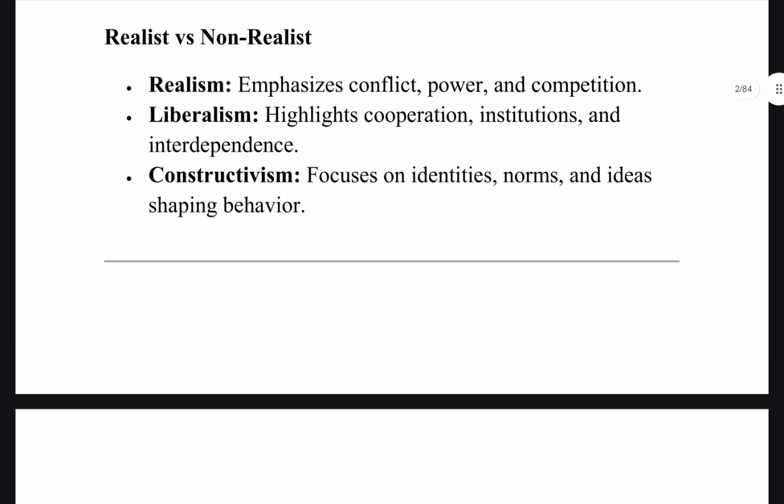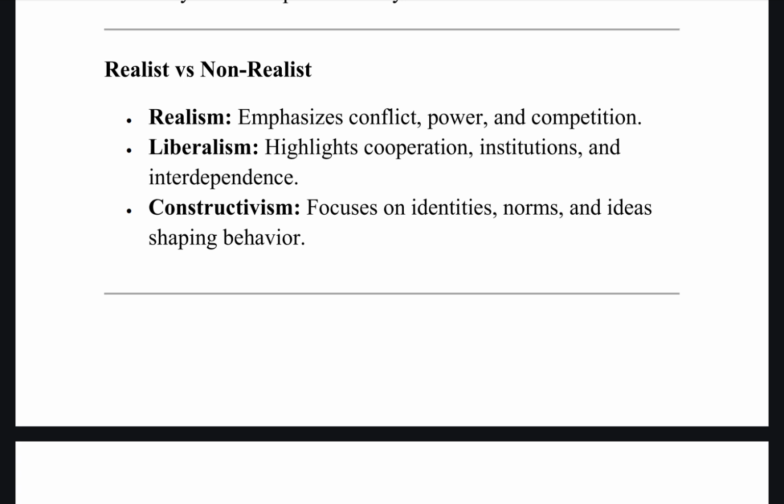Now for the third aspect, that is realist versus non-realist. In its intro, what can we talk about? We have already seen what realism argues, that every state or international relation is driven by power and security. So non-realists are the people who were against realism. They all come under non-realist. That is basically liberalism, constructivism and all of that.